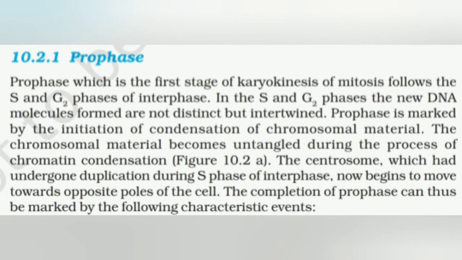Prophase, which is the first stage of karyokinesis of mitosis, that is equational division, follows the S and G2 phase of the interphase. In the S and G2 phase, the new DNA molecules are formed and are not distinct but intertwined. Prophase is marked by the initiation of condensation of chromosomal material. The chromosomal material becomes untangled during this process. Let's see chromatin condensation in the figure.